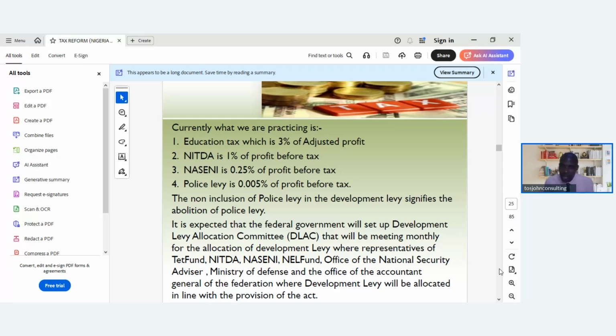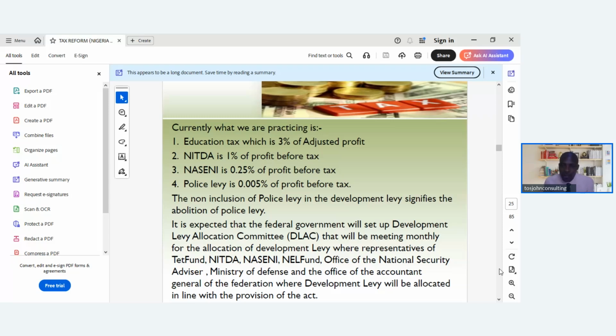Then police levy is 0.005% of profit before tax. So if you add all these together, you can see that it's a bit more than 4%. So 4% has been introduced as a flat rate on all these: NITDA 1%, education tax 3%, NASENI 0.25%, police levy of 0.005%.